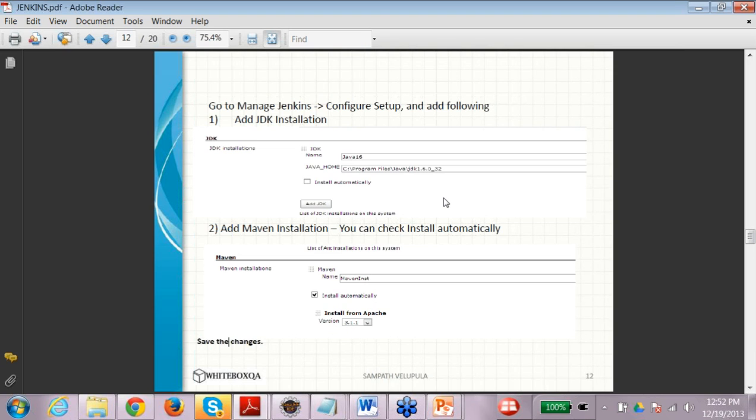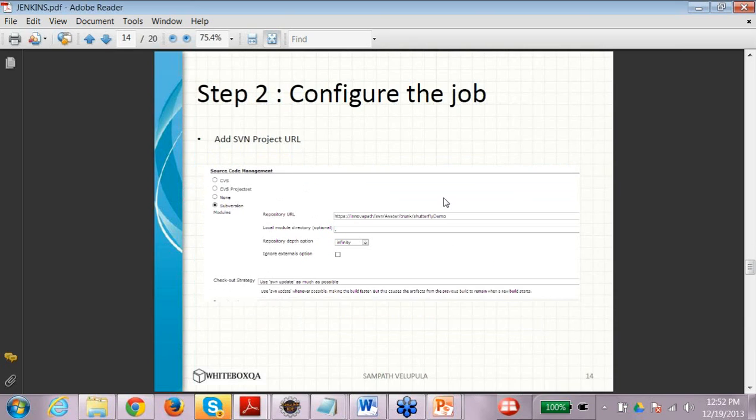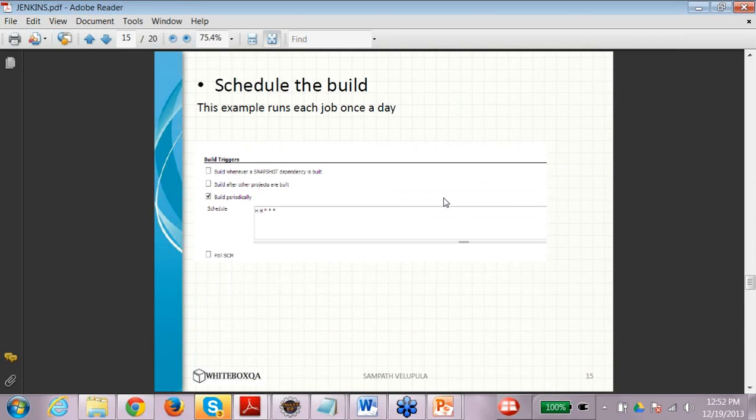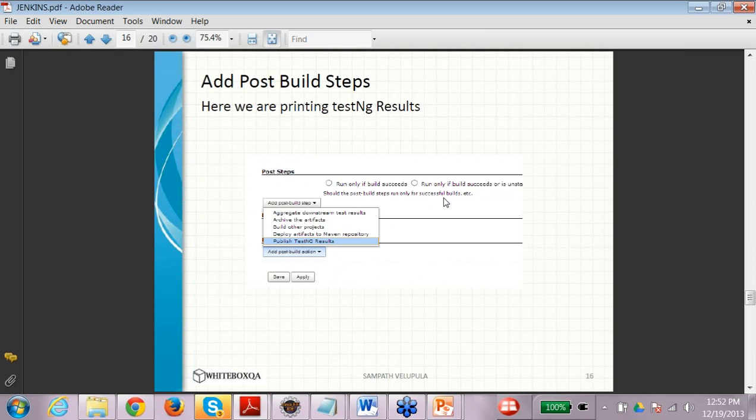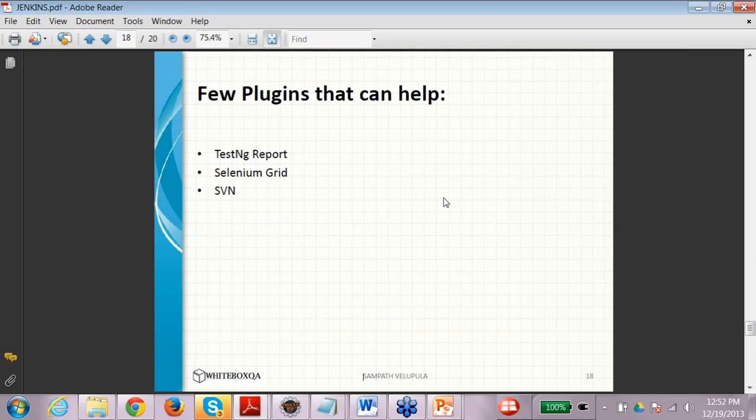Add the JDK and the Maven installation and create the build job. You need to create the Maven project. Add the SVN project URL, whatever the project URL you are having. You can schedule the build accordingly, or you can trigger the build for every commit. Then you need to add the post-build steps for TestNG. So the job is now configured to run, and you can use build now. You can see the console output and the results.